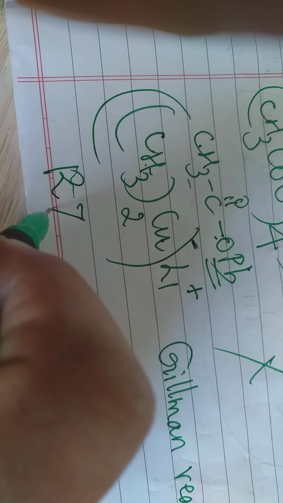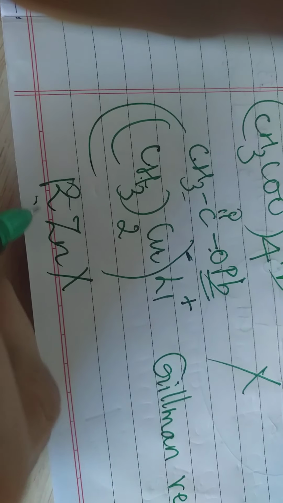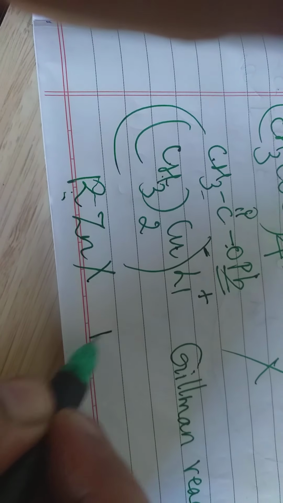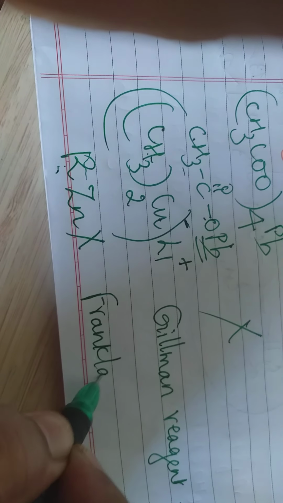Then there is another compound, say RZnX, similar to our Grignard reagent. This is RZnX, known as Frankland's reagent.